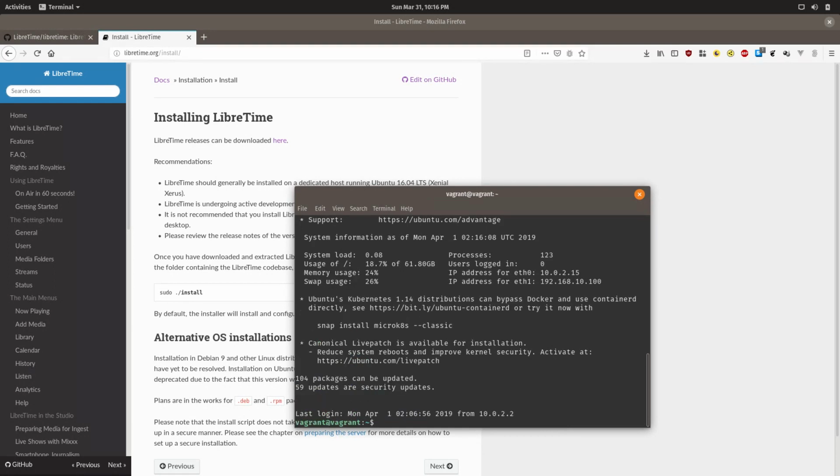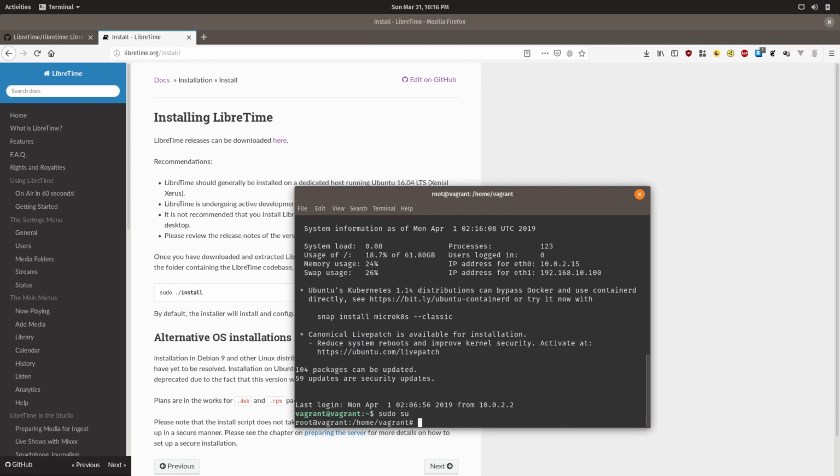Make sure that you have permissions once you log in to be able to run as root. That you can do by typing sudo su. Then type in your password if it asks for it, and you should now be root.